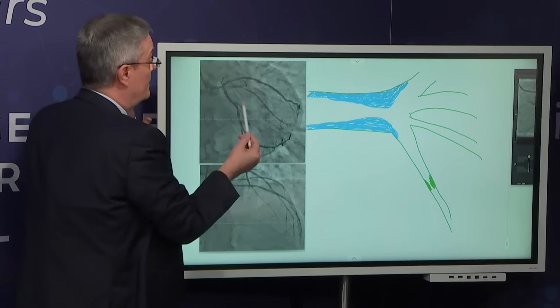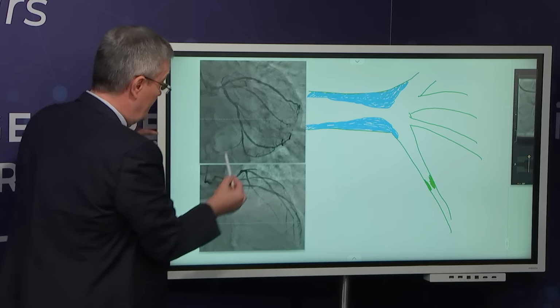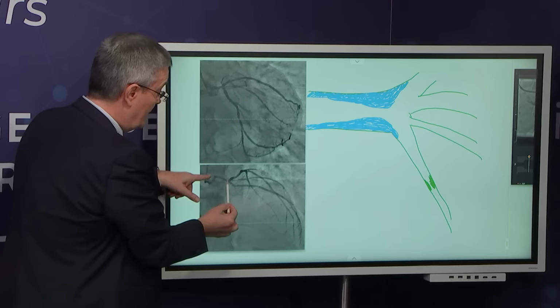And if we look here, it does not seem to be very tight, Nicolas. It's definitely diffuse, especially if we go to the cranial view.